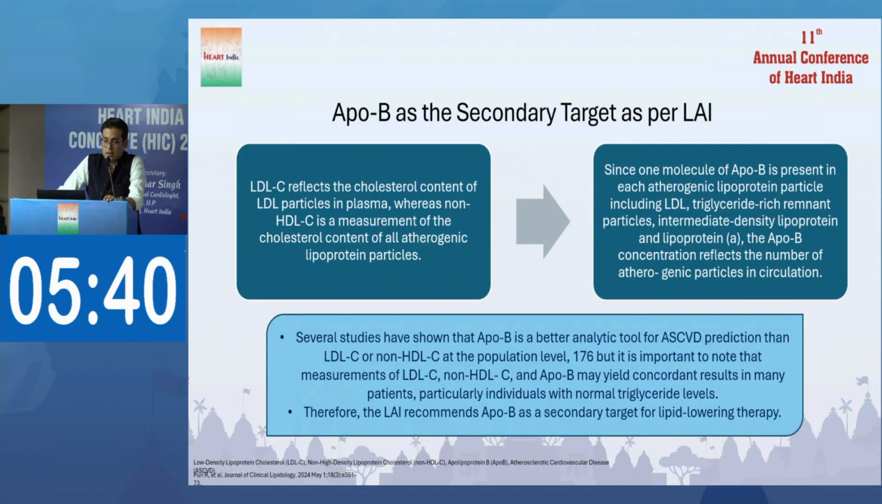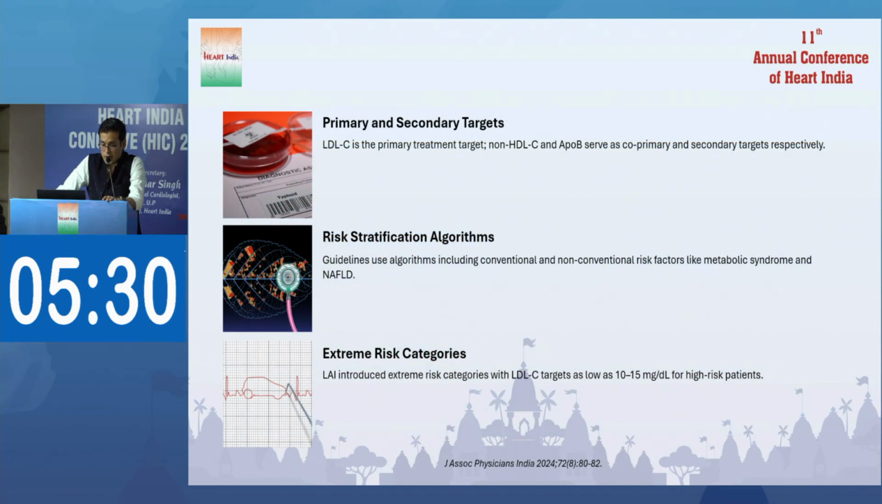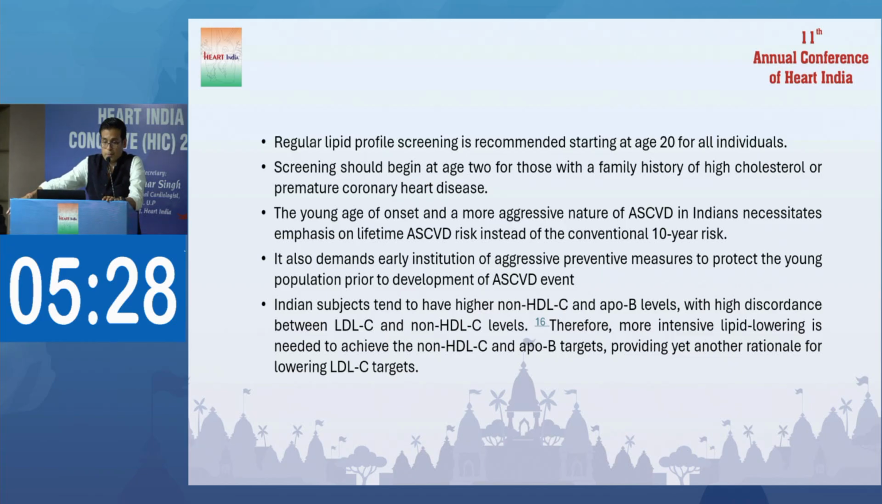LDL is the primary target, non-HDL is the co-primary target, and ApoB is the secondary target. This is important, and I have mentioned it too. This is a very important thing.